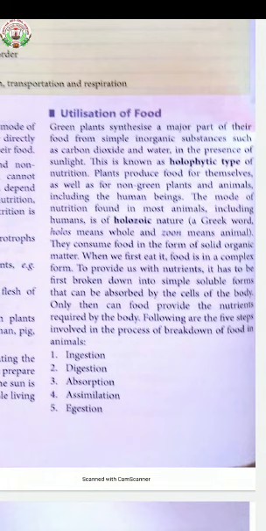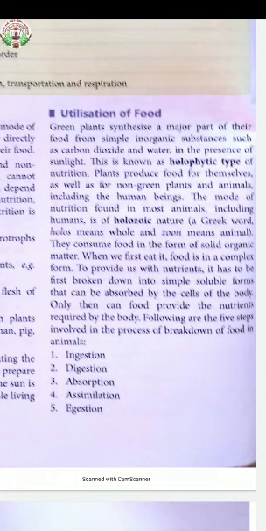When we eat, food is in a complex form. To provide us with the nutrients, it is broken down into a simple soluble form that can be absorbed by the cells of the body. Only then can food provide the nutrients required by the body.